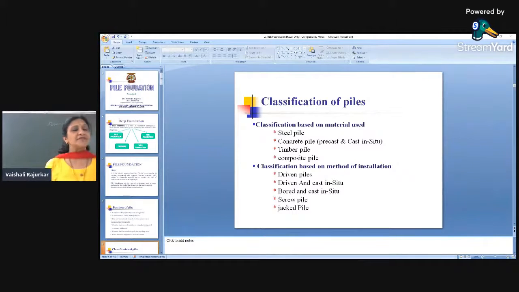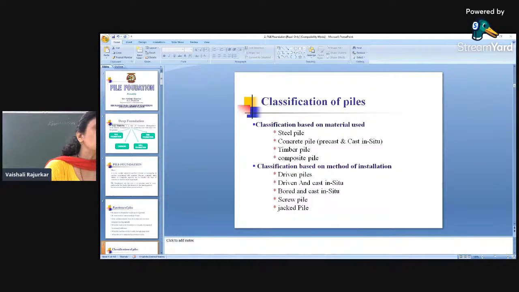Precast pile means the piles which are constructed over the casting yard and directly obtained over the site and installed. And cast in situ piles are the piles which are actually cast over the site itself. And the next one is the composite piles. Composite piles mean the combination of two or three materials, which is very rarely used, because where there is a connection of two dissimilar materials, the weak section becomes weaker. Therefore, this is not a much recommended pile.